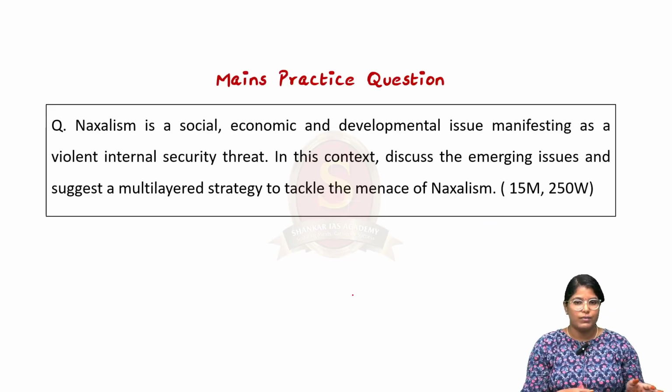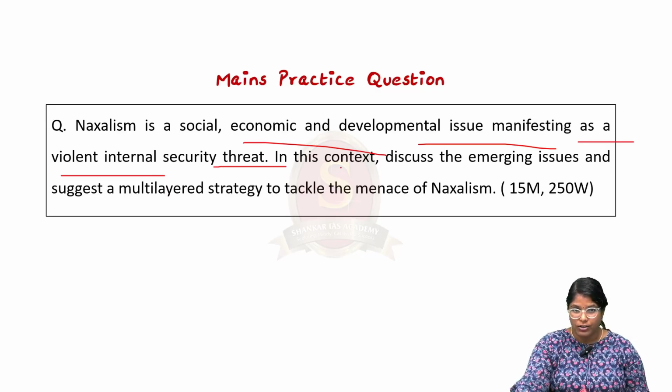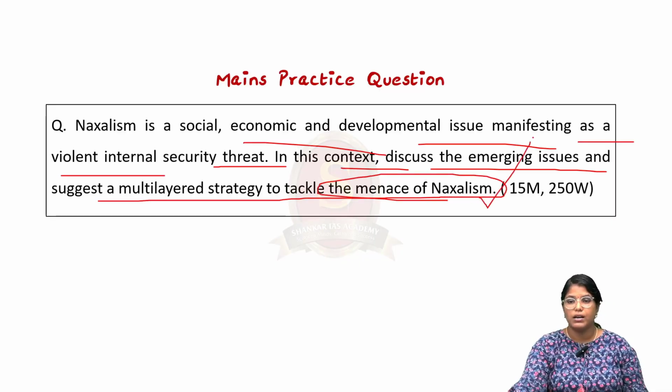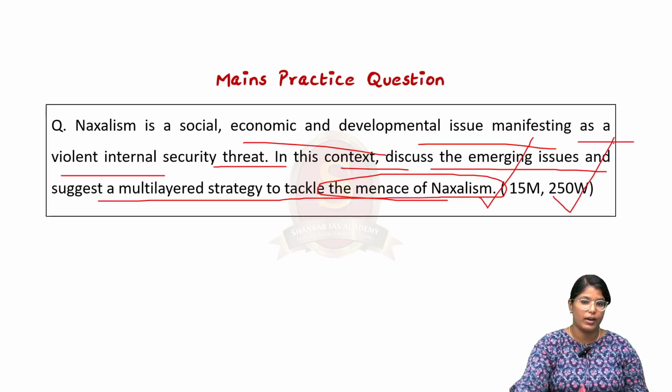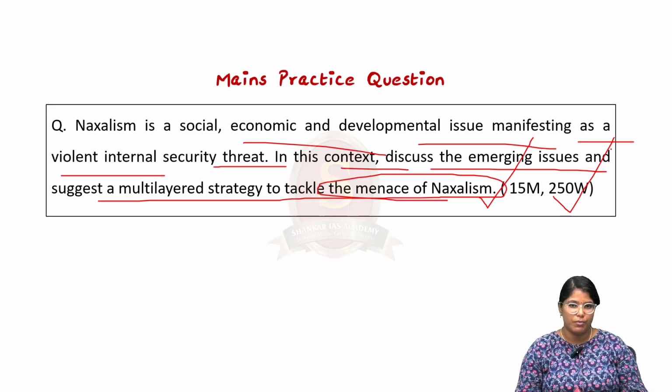So based on the things we have discussed, I have framed a mains question for you. Let me read out the question. Naxalism is a social, economic, and developmental issue manifesting as a violent internal security threat. In this context, discuss the emerging issues and suggest a multi-layered strategy to tackle the menace of Naxalism. So it is a 15-marker question, and in 250 words, you can write an answer and post it in the comment section so that we can review your answer as well as your peers can review it.